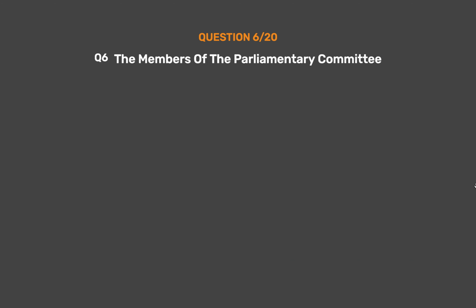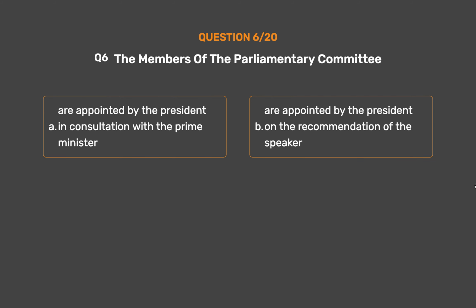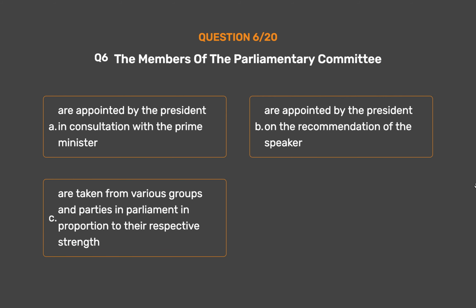Question number 6. The members of the Parliamentary Committee. Option A. Are appointed by the President in consultation with the Prime Minister. Option B. Are appointed by the President on the recommendation of the Speaker. Option C. Are taken from various groups and parties in Parliament in proportion to their respective strength. Option D. Both B and C.